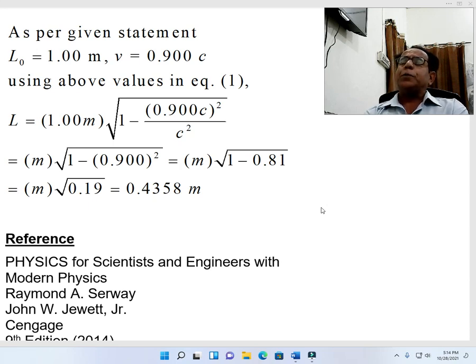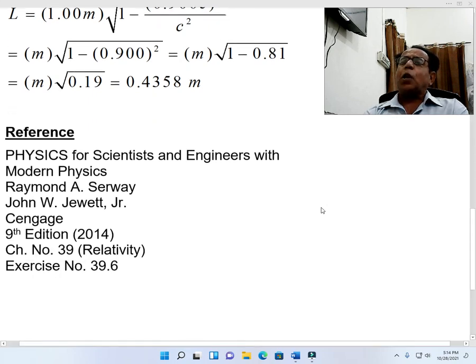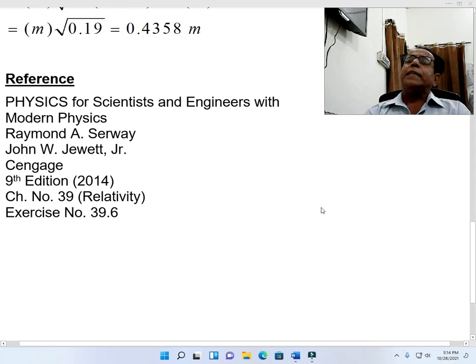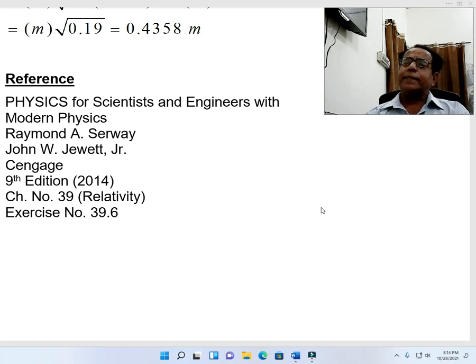So this problem was about length contraction. Now we come towards the reference book from where this problem has been chosen. Our reference book is Physics for Scientists and Engineers with Modern Physics.